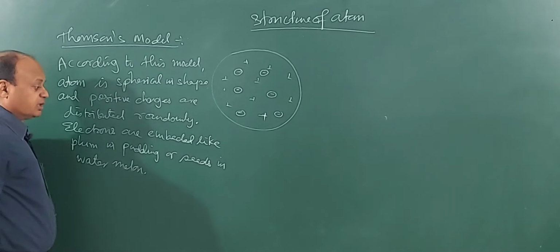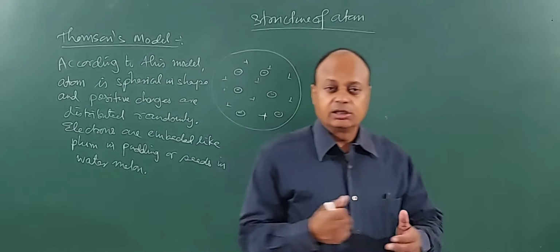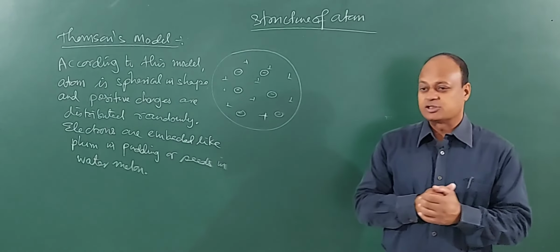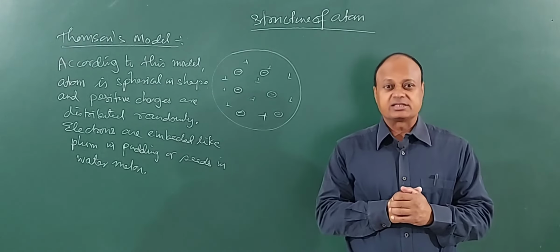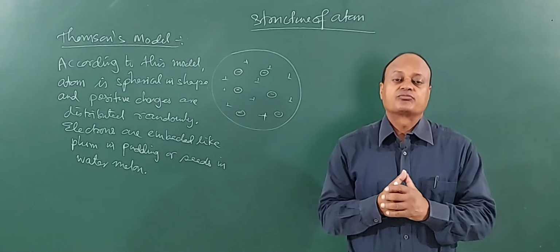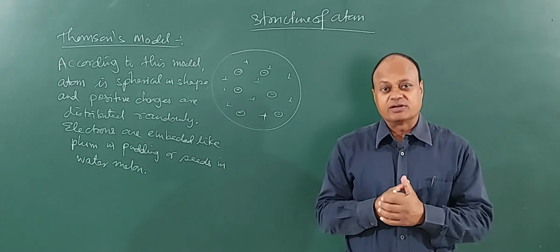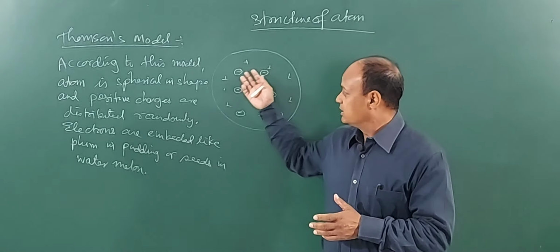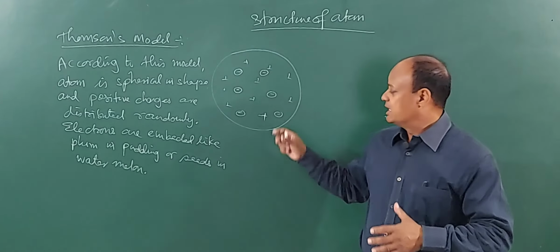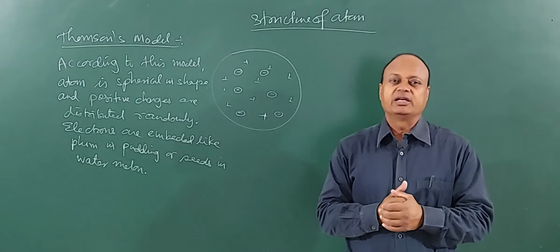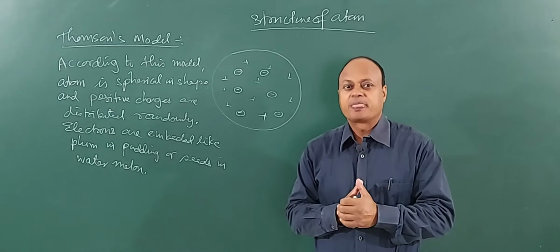You see, this was a very good model in those days, because electrons were just discovered. Protons also came into existence, they were discovered, and then it was known that matter is neutral, so the atom has to be neutral as well. So, there has to be a positively charged particle along with what? A negatively charged particle. This model was in fact able to explain most of the phenomena in those times.